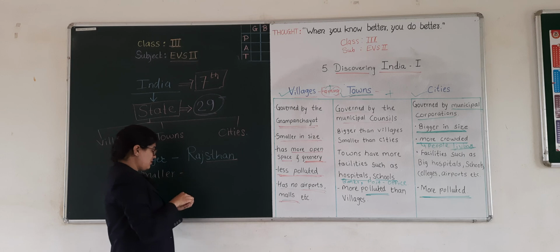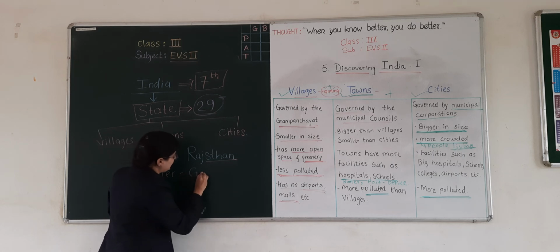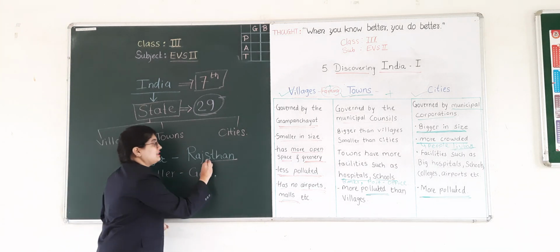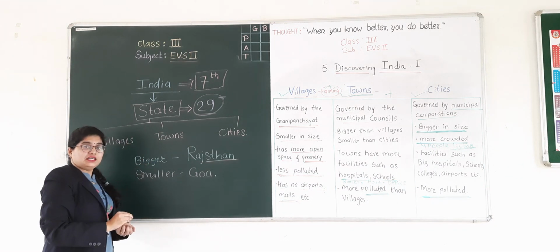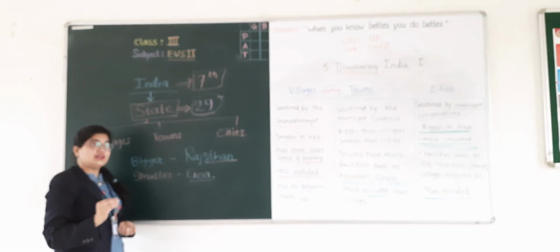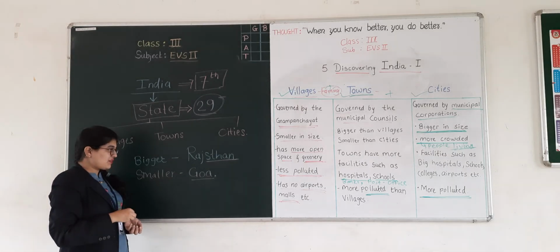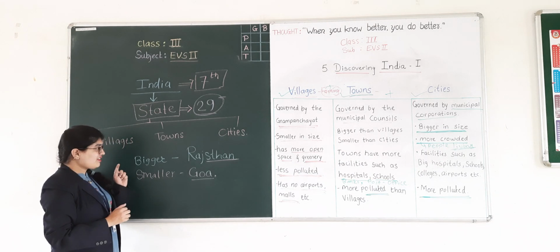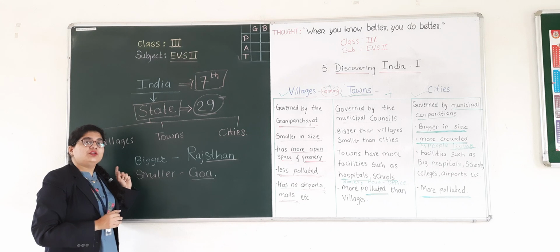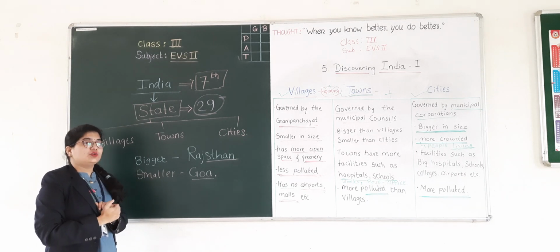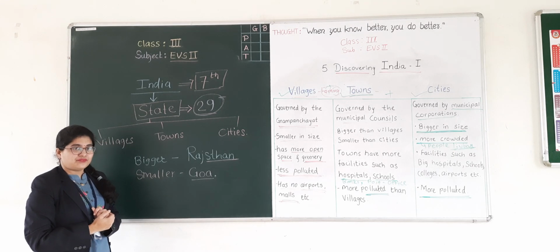Yes, the state which is near to us, that is Goa. Okay, Rajasthan is the bigger state in India and Goa is the smaller state in India. And also we have the Andaman and Nicobar Islands as the bigger union territory and Lakshadweep as the smaller union territory.